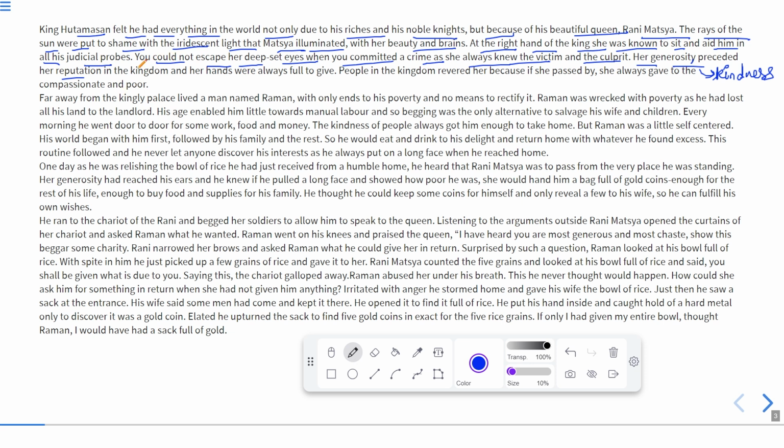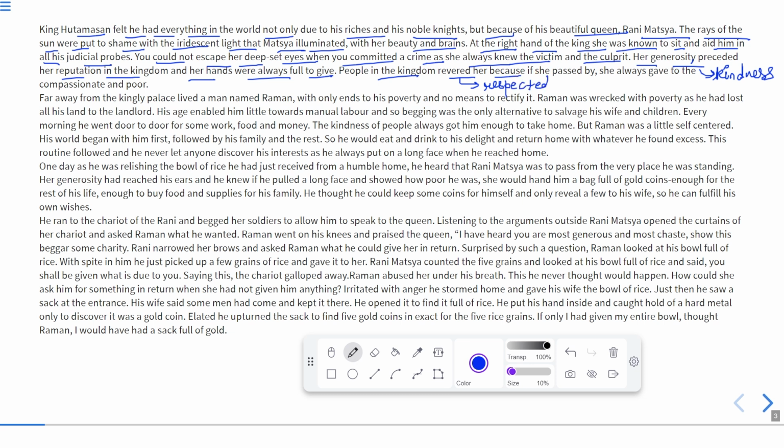It adds something, or you can say it enhances her reputation in the kingdom, and her hands were always full to give. This is a phrase meaning that she was always helping others. She was very kind, very intelligent, very beautiful. Also, she was so kind that she was always ready to help everyone. Her hands were helping hands, and she always gave some money or anything required by the other person. People in the kingdom revered her. Revered means respected or worshipped.